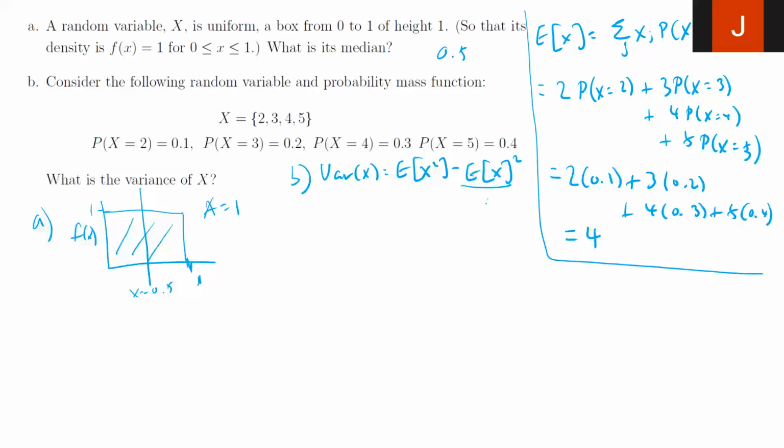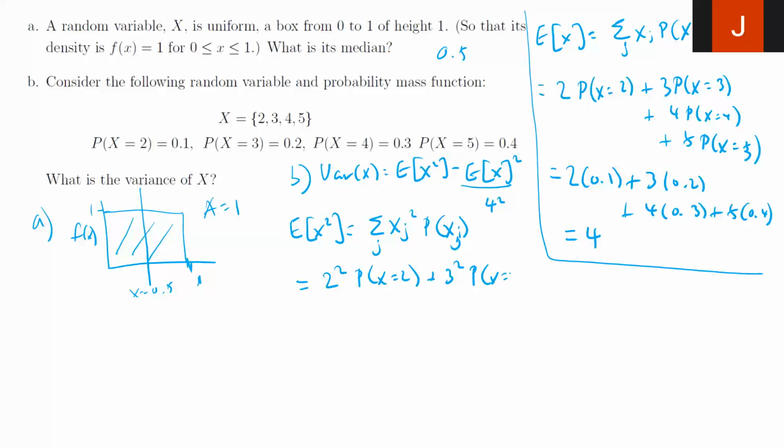So I know this part will be 4 squared. Now the expected value of x squared, how do I get this part? This is simply the summation over j of xj squared times the probability of xj. So this is a very simple problem. It's 2 squared times the probability that x equals 2, plus 3 squared times the probability that x equals 3, plus 4 squared times the probability that x equals 4, plus 5 squared times the probability that x equals 5.